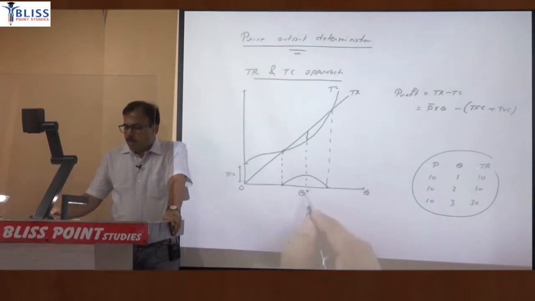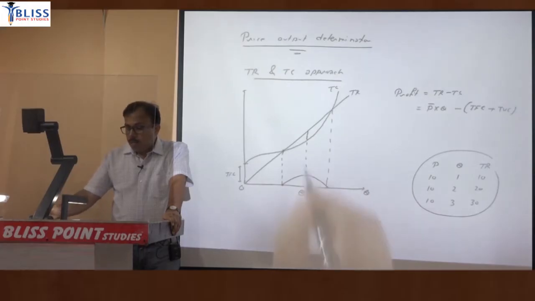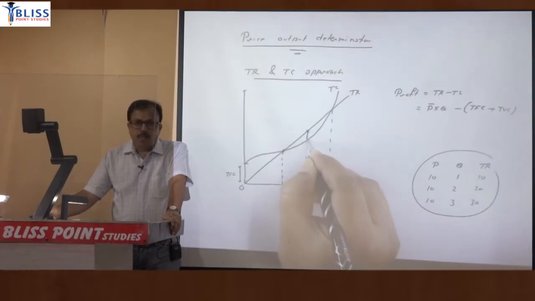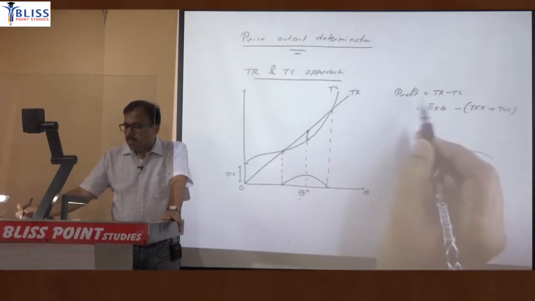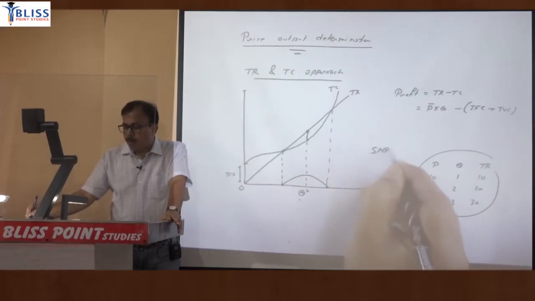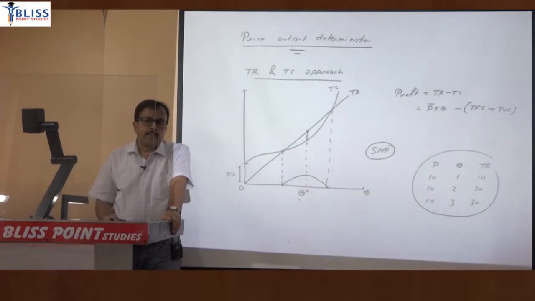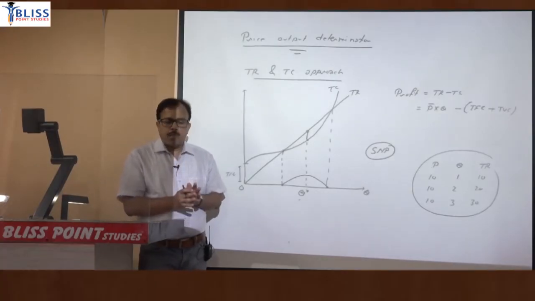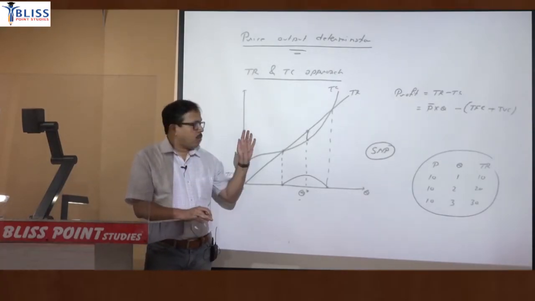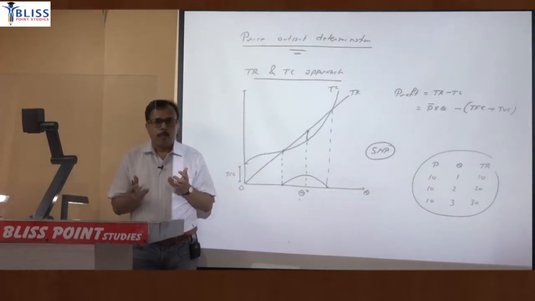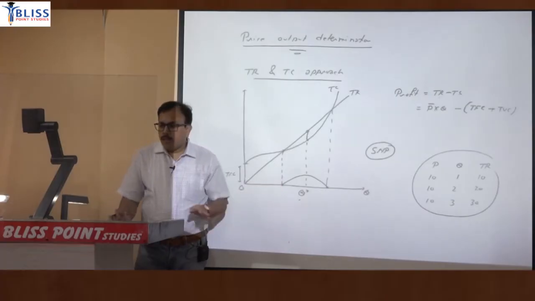So this is the profit maximizing quantity, and at that quantity, because average revenue is more, total revenue is more and total cost is less, that means this gap is positive. So this is the diagram for supernormal profit. But I have added one more point, that when profit is maximized, then MR is equal to MC. Although it is not the MR-MC approach, it is the TR-TC approach, but both conditions must give you the same quantity.